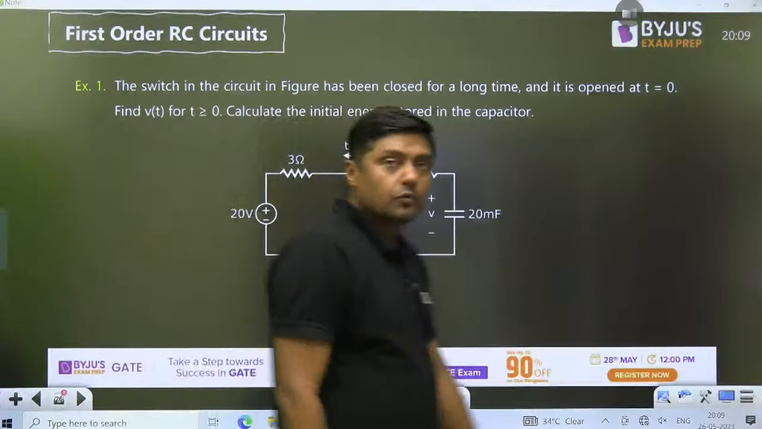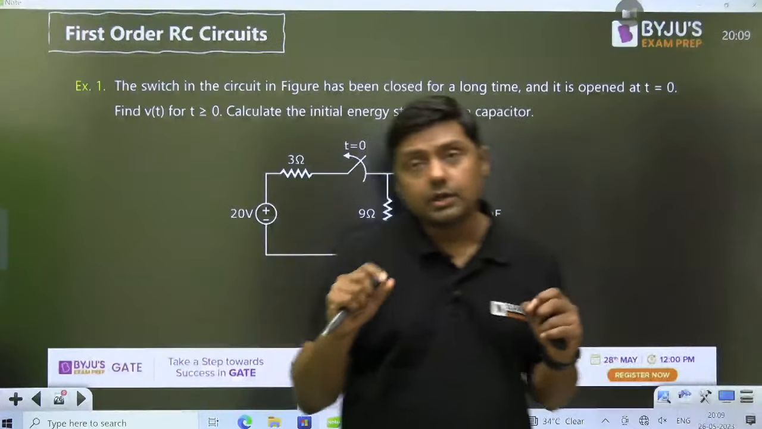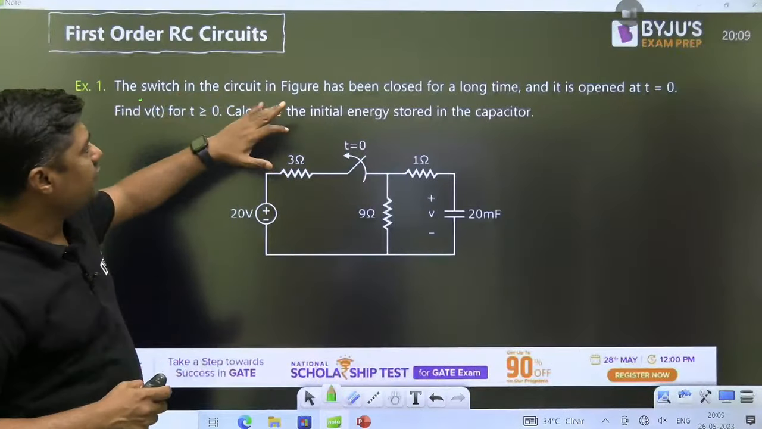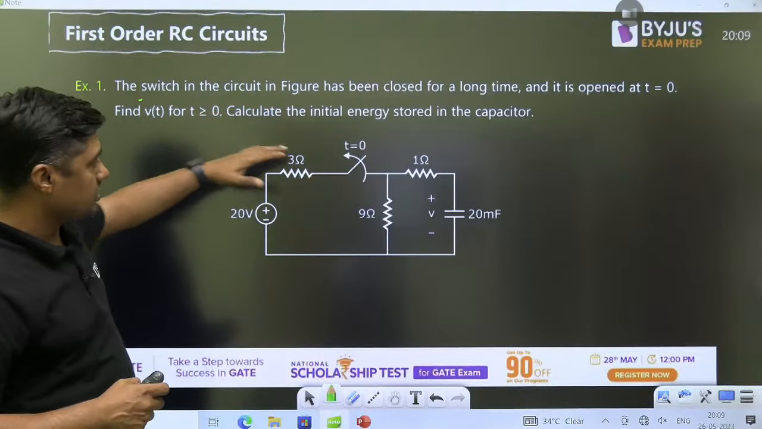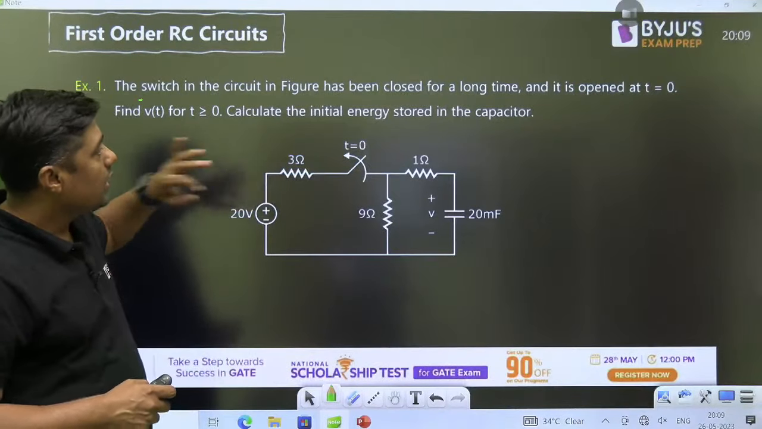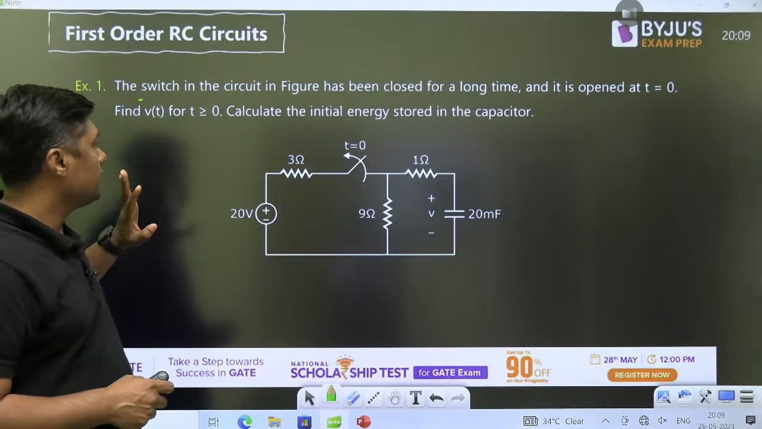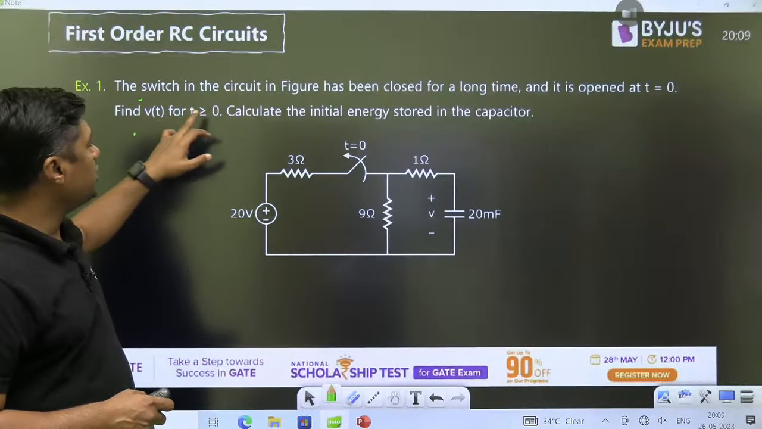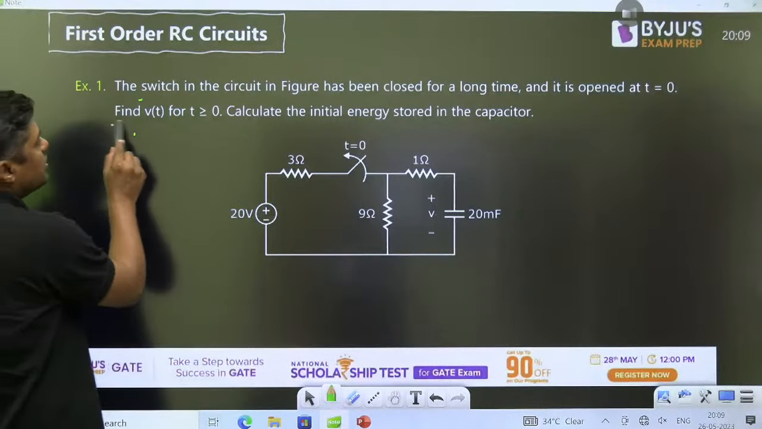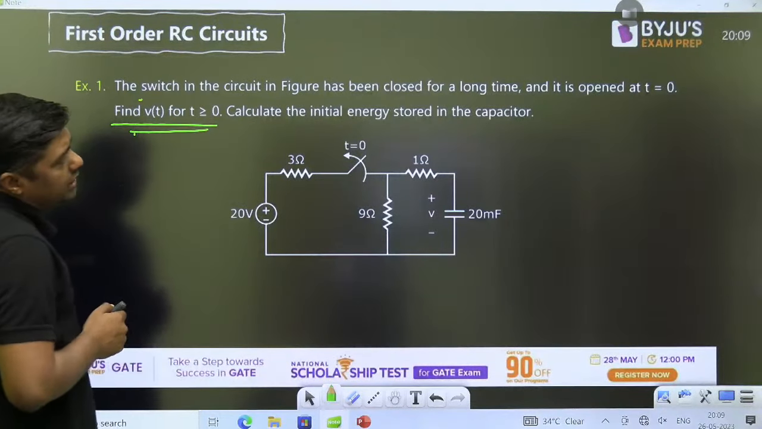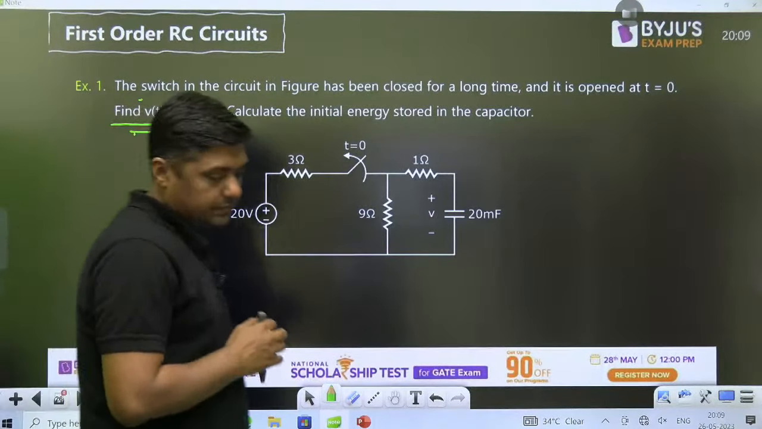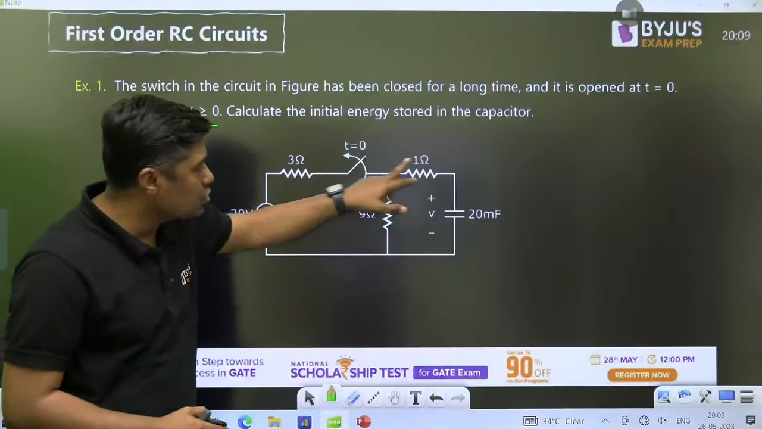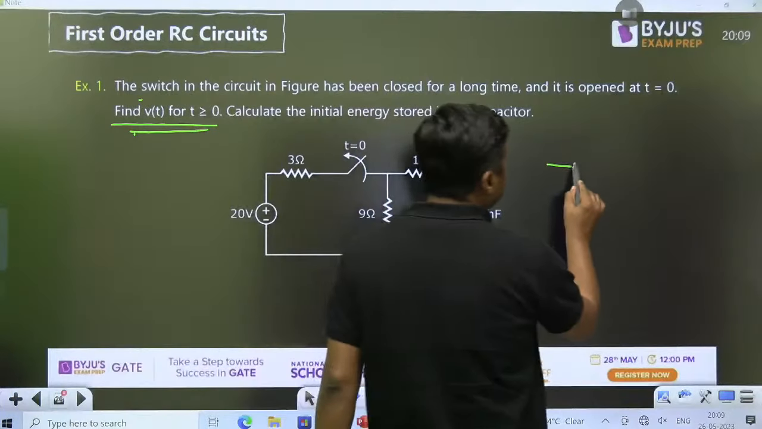Example number 1. Very, very simple and similar type of question in all competitive exams. The switch in the circuit in the figure has been closed for a long time. This switch was closed for a long time and it is opened at t equal to 0. Exactly at t equal to 0, we are opening the switch. Find the Vt for t greater than or equal to 0. We have to find the equation of the Vt. Calculate the initial energy stored in the capacitor. That is, after opening the switch, we are having the source free RC circuit.